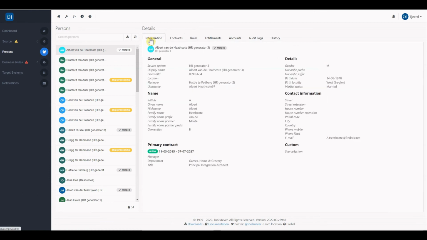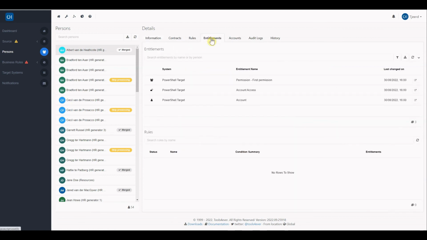As you can see on the Information tab, the primary identity is based on the identity of Albert coming from the HR Generator 3 system, which was the system we introduced the latest, and which we marked as primary before with the suggestion on the threshold. You can see that this person has been assigned entitlements, and those entitlements are now related to the person of Albert. But in case the identity is removed from the source, in this case, we already removed the source system entirely, so this person does not exist anymore in the HR Generator 3 system.